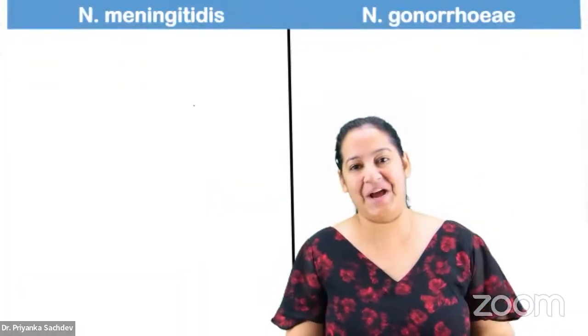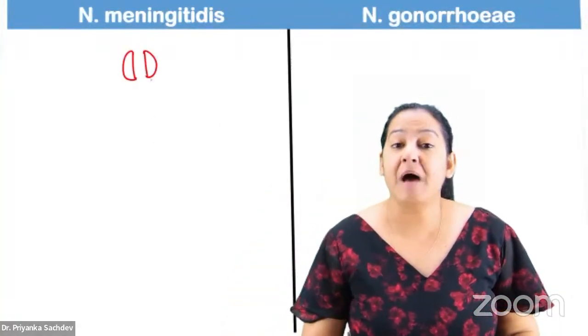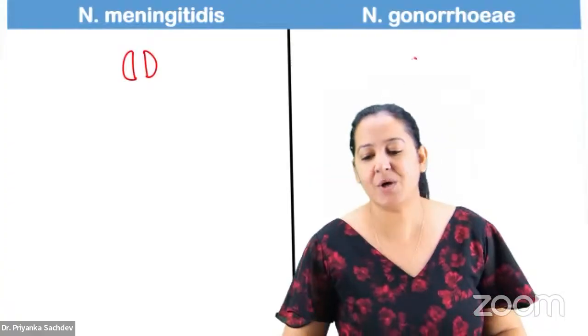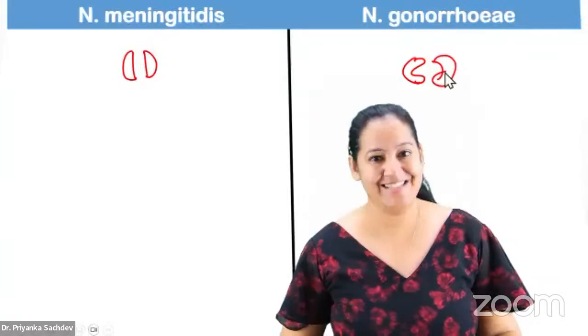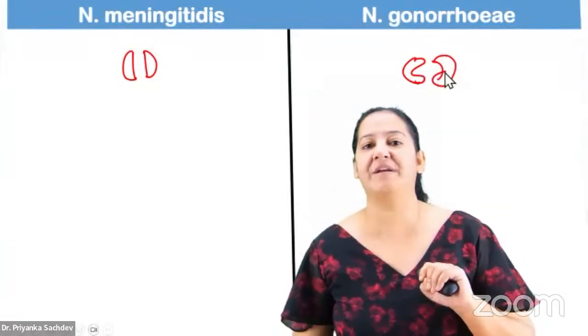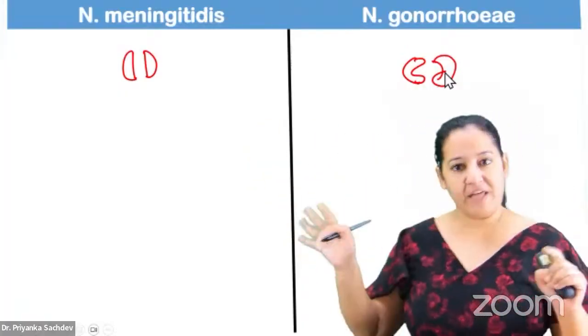Neisseria meningitidis, Neisseria gonorrhoeae. Listen, both of them are diplococcus. They occur in pairs like pneumococcus. So this also occurs in pairs, but the shape is half moon shape. And this also occurs in pairs, but the shape is kidney or bean shape. Meningitidis occurs in half moon shape, gonorrhoeae is kidney or bean shape. Both of them are in pairs.